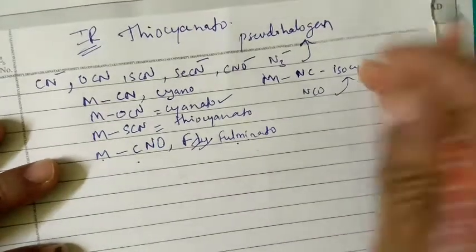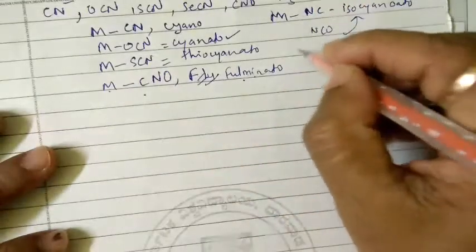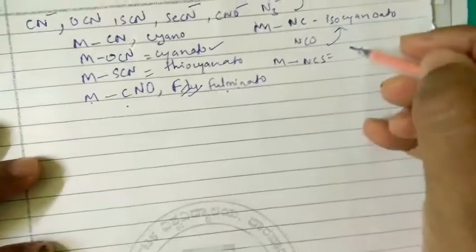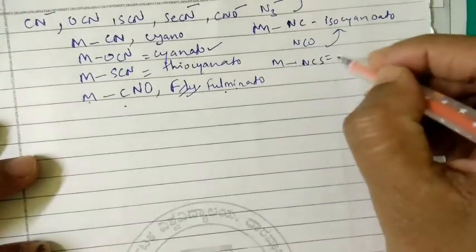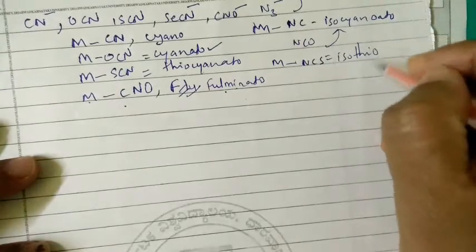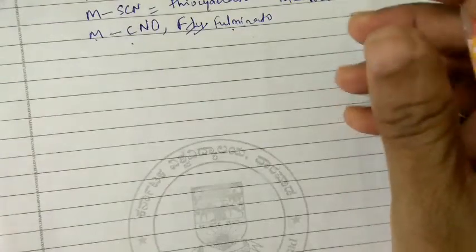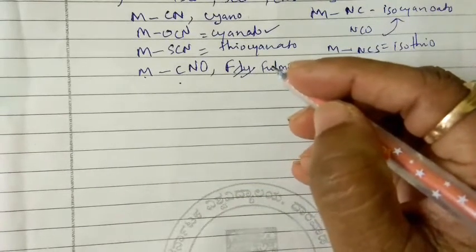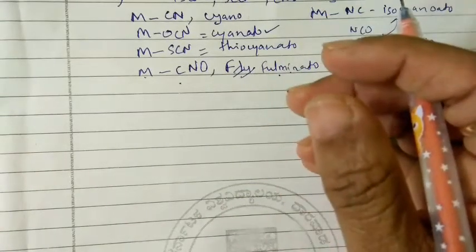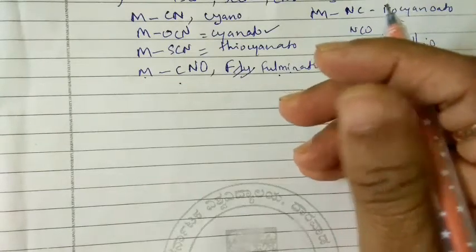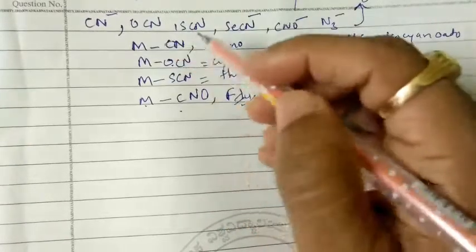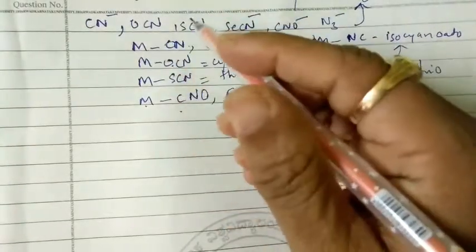If the metal coordinates with NCS, we call it isothiocyanate. These compounds are linkage isomers. They can coordinate through oxygen, or through carbon or nitrogen, so there is true linkage isomerism.